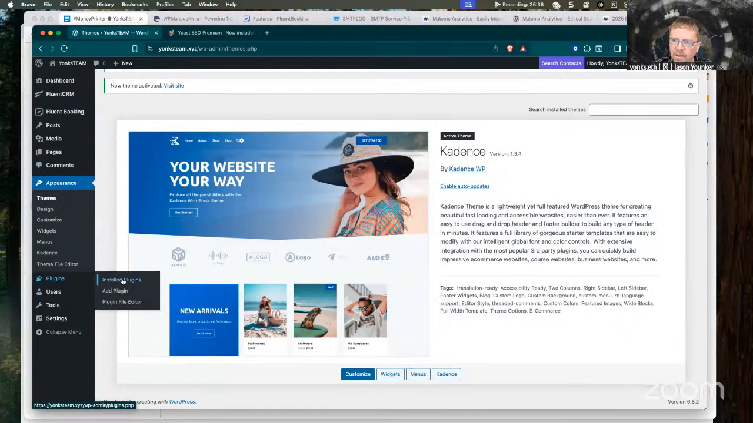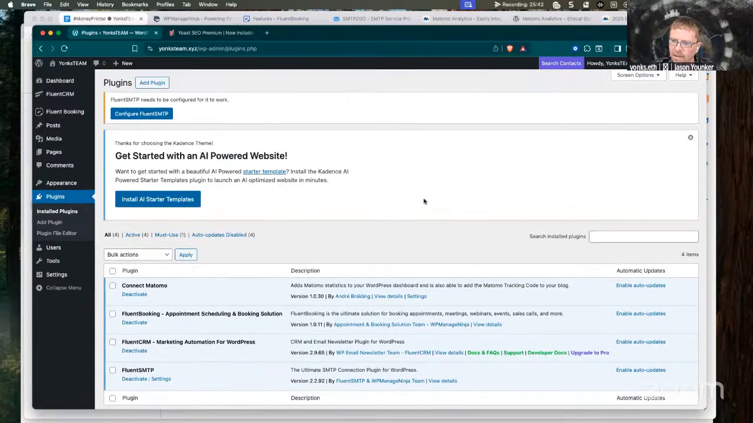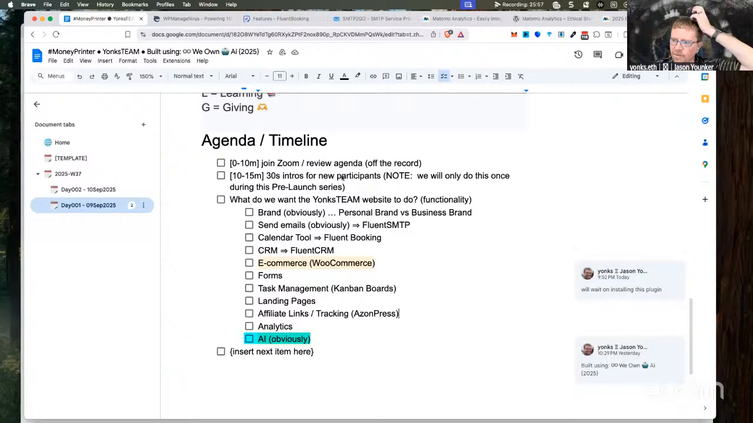because we just went from no functionality to a whole stack of functionality. Analytics, calendar booking tools, CRM, customer relations management, marketing automation, and then under the hood, Fluent SMTP. And that's just the start.